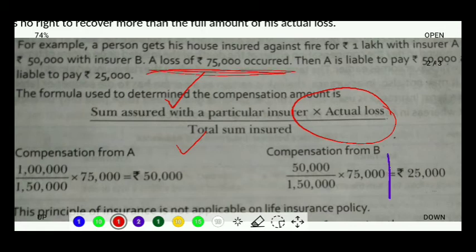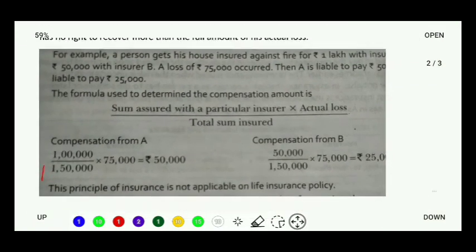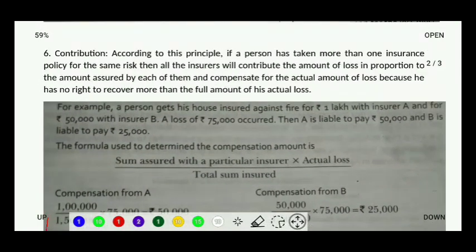Same formula we are going to apply for the two or for the three insurance companies, and then we will calculate each of their shares. Understood? Pretty simple, yet a little technical, but I hope the concept would have been clear to you.